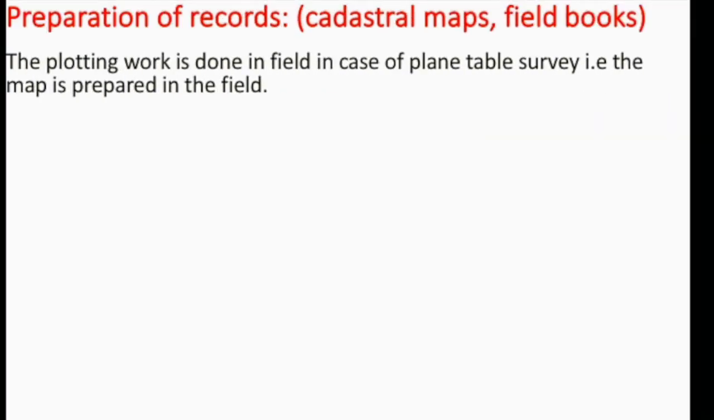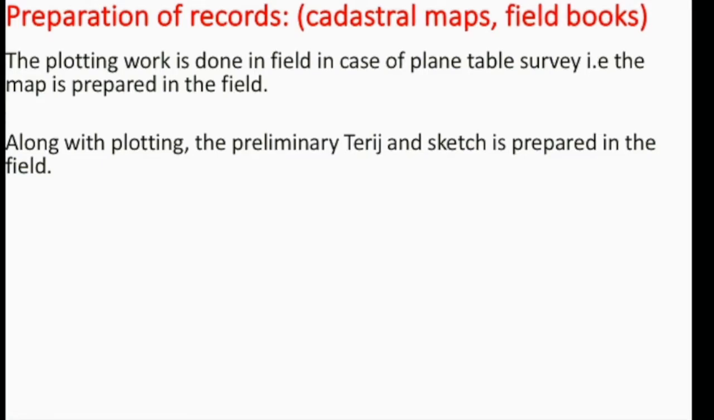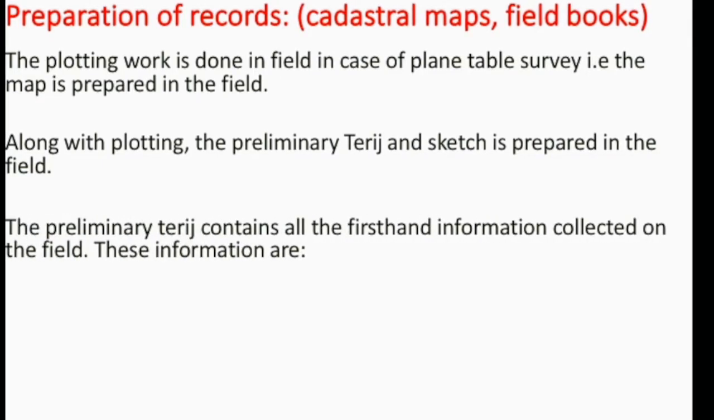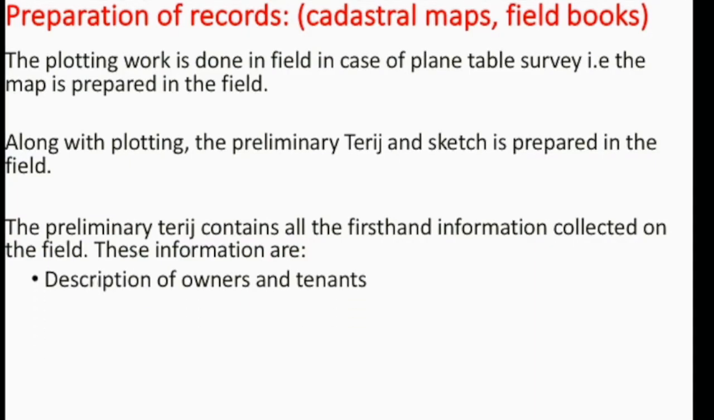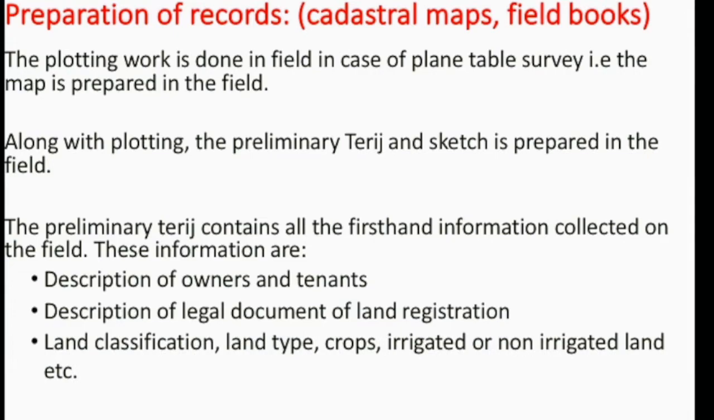For the preparation of a record, the plotting work is done in the case of a plane table, where the plotting work and the field work are done simultaneously. But in a digital or semi-digital system, with a total station, the plotting is done later and the preliminary theories and the sketch are prepared in the field. The preliminary theories is the first-hand information collected in the field, and this includes the description of owners, tenants, the description of legal documents of land registration, land classification, land type, crops, and irrigated or non-irrigated land.